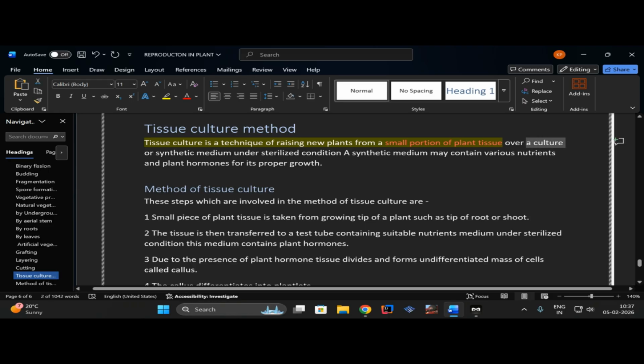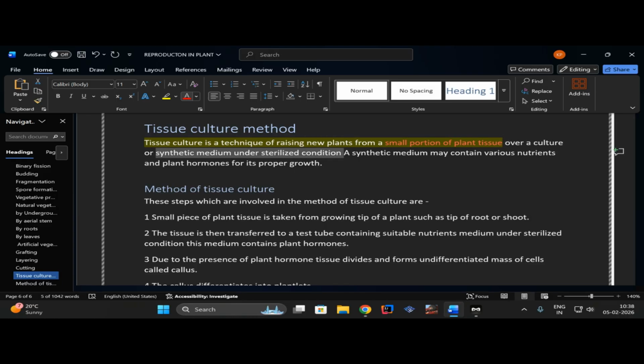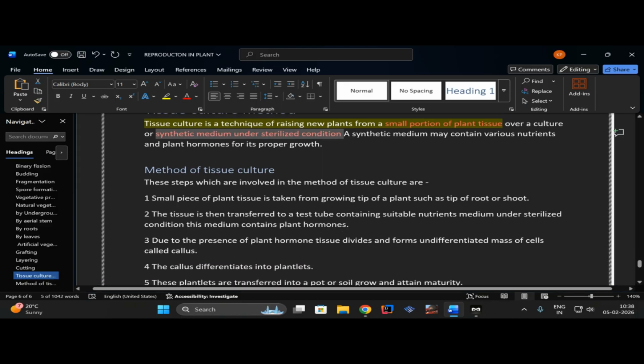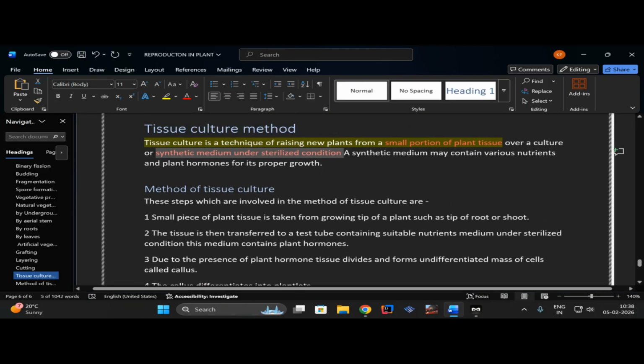Let's move on, read furthermore. Over a culture or synthetic medium under a sterilized condition. What do they mean by sterilized condition? So a sterilized condition or a synthetic medium is the part which contains plant hormones or the nutrients that are important for the growth of a plant. So if you are having a doubt about what plant hormones are, this is also important.